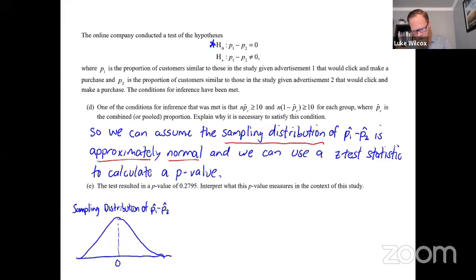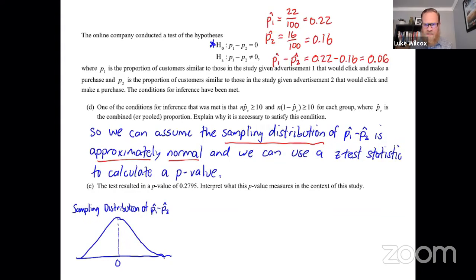Now, the statistic here based on the sample, let's do a little bit of a calculation. The p1 hat would be the sample proportion for advertisement 1 that ended up making a purchase. Well, we actually figured that out already. There were 22 people out of 100 that made a purchase using advertisement 1. That's 0.22. And we've already calculated the proportion of the customers that got advertisement 2 that made a purchase was 16 out of 100. And so now we can find p1 hat minus p2 hat. The difference in the sample proportions would be 0.22 minus 0.16, a difference of 0.06.